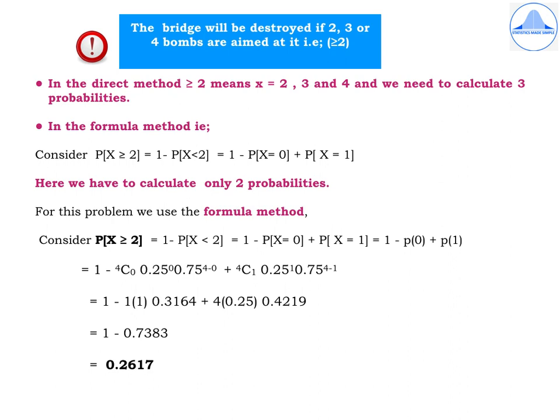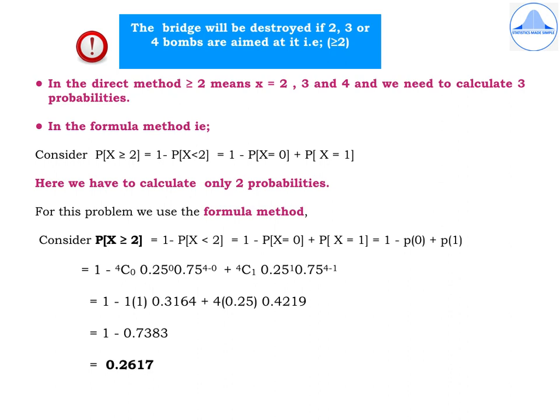And totally there are 4 bombs. So if all 4 bombs are aimed at the bridge, then it can destroy the bridge. So the bridge will be destroyed when 2, 3 or 4 bombs are aimed at it. In other words, our x should be greater than or equal to 2.